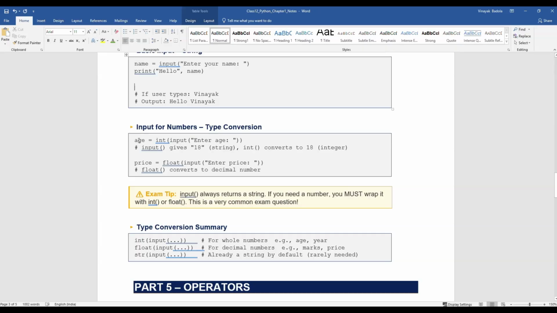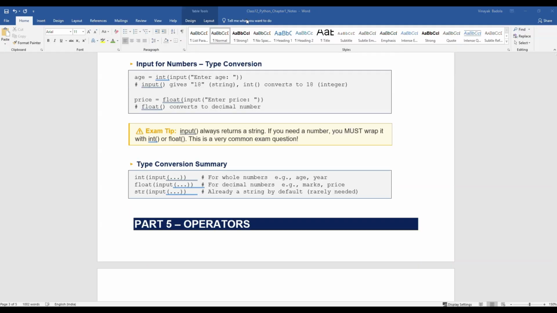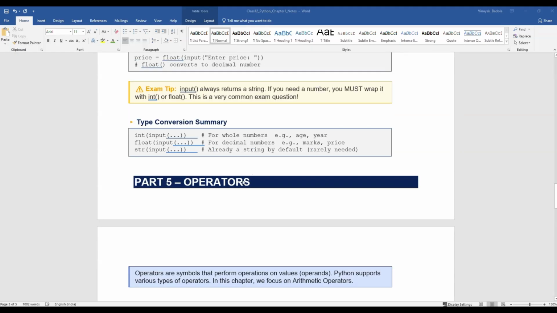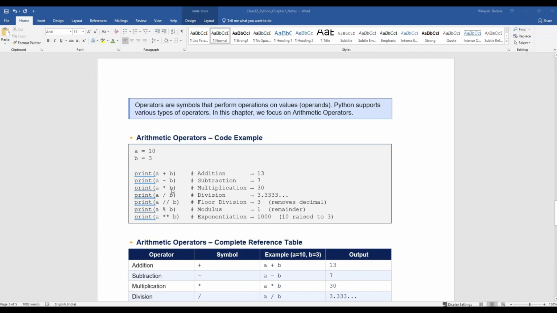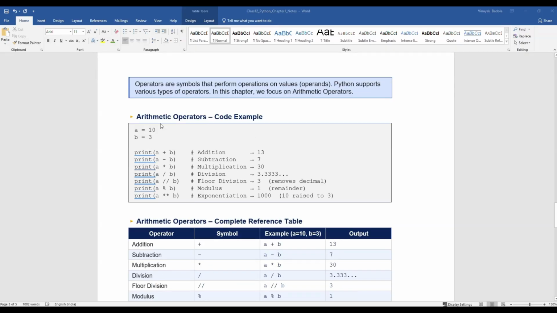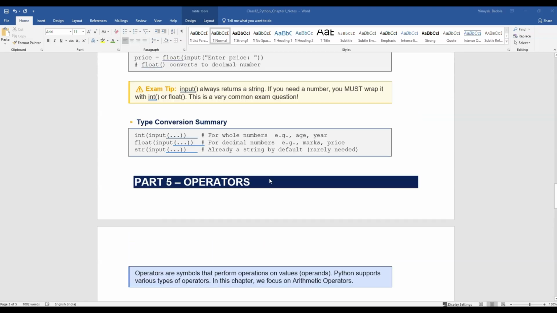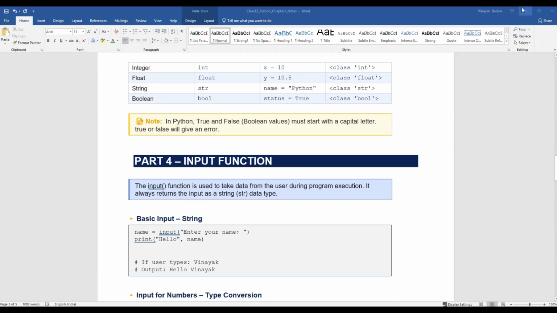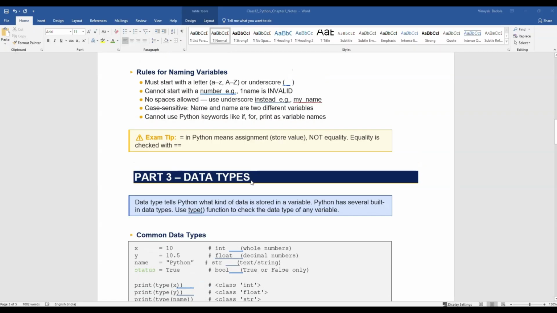So first, after the name, let's come to the age. The age topic is part of the fifth portion, that is operators. That is first the arithmetic operators, logical operators. All these operators we will discuss in part two. Till now, I need you guys to learn the previous things, like all the data types and variables, all the things which I have taught you till now.